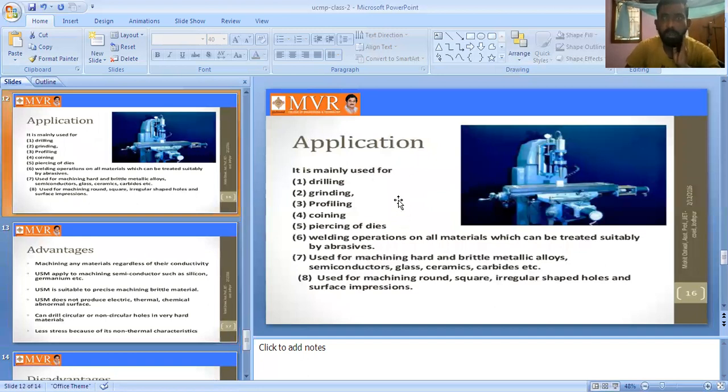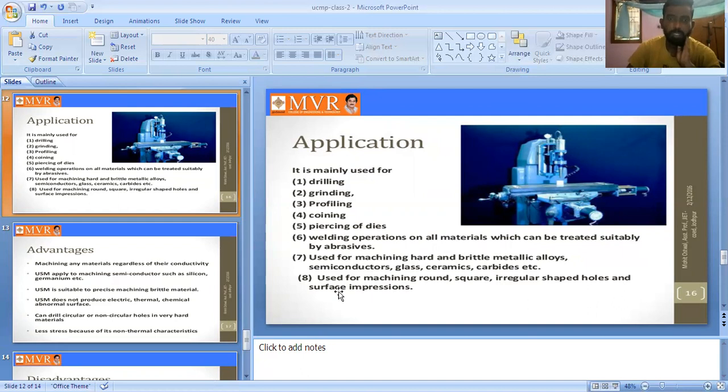We have main applications for the USM. Ultrasonic machining is used for drilling, grinding, profiling, coining, piercing of dies, and welding operations on all materials which can be treated suitably by abrasives.